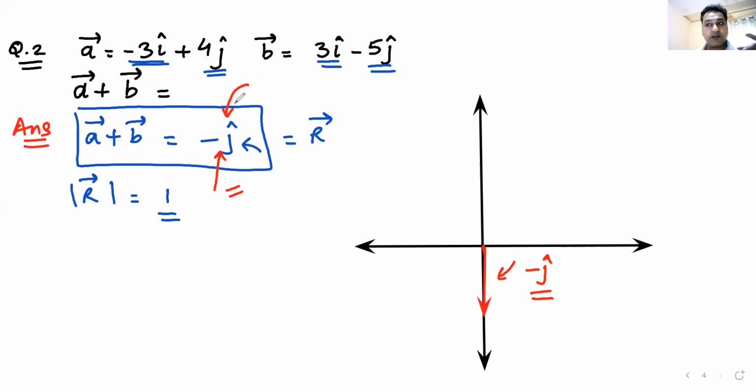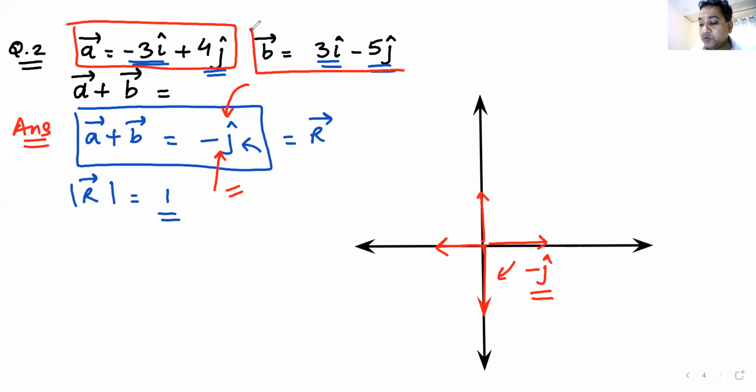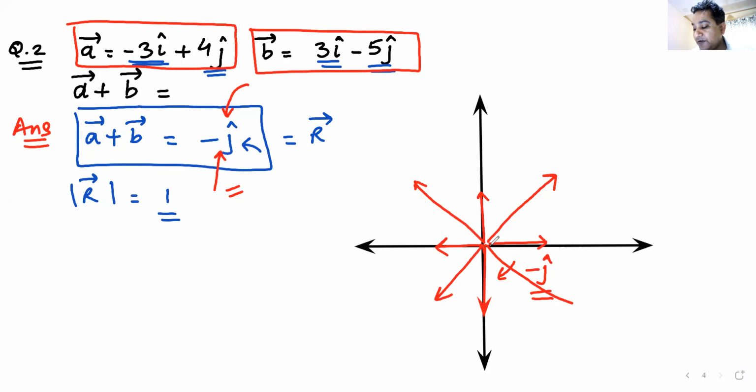Do we understand how I have achieved this? So your answer can be like this. It can be going along minus j. Your answer could have been like this. It could have gone like this, or like this, or like this. It all depends on what the two vectors are that you are trying to add. So depending on the two vectors, you can have any answer. You could have an answer like this, or like this, or like this.